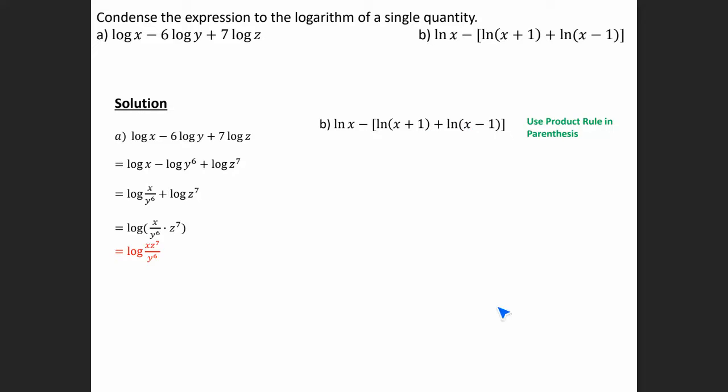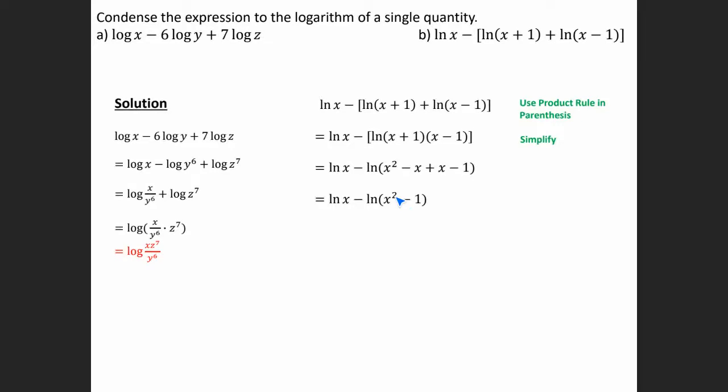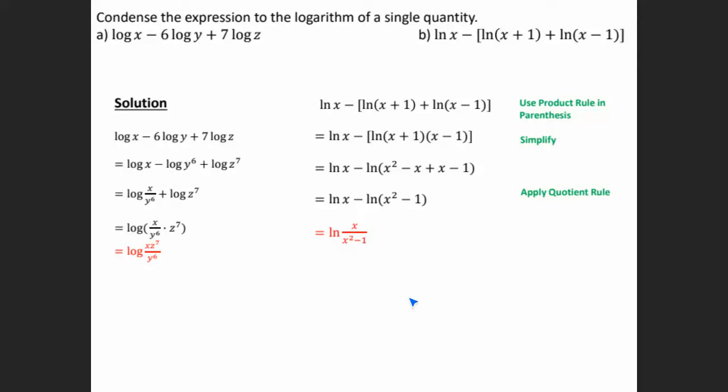Since these are being added, we can use the product rule to combine them as multiplication. So we have natural log of x plus 1 times x minus 1. And we can actually simplify that so that we have, if we multiply it out, combine our like terms, then we get x squared minus 1. Now this is being subtracted with this logarithm. So since they're being subtracted, we can use the quotient rule to write them as division. So we have natural log of x divided by x squared minus 1. Any questions on that one?